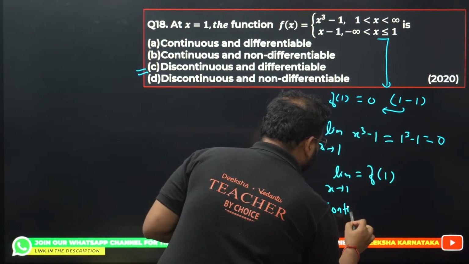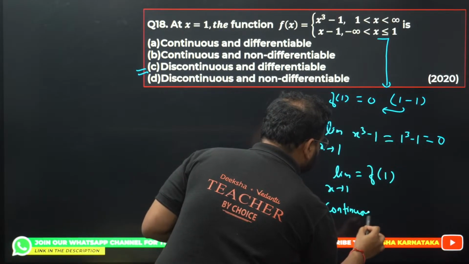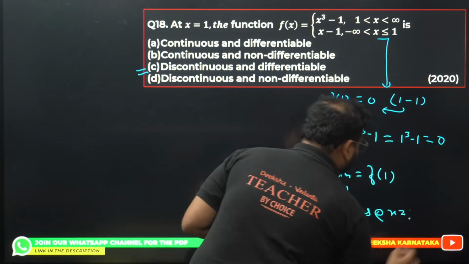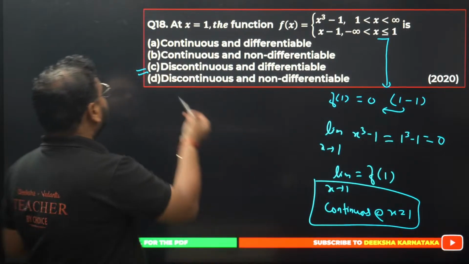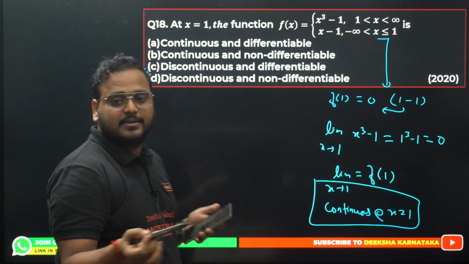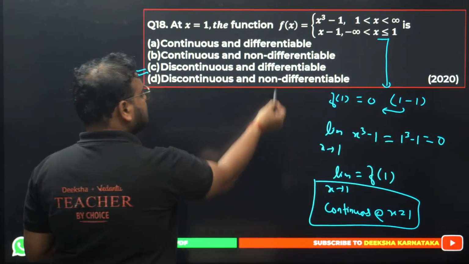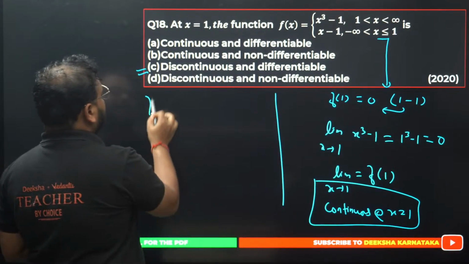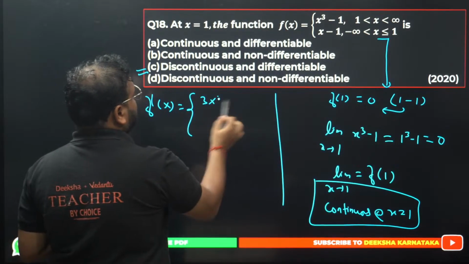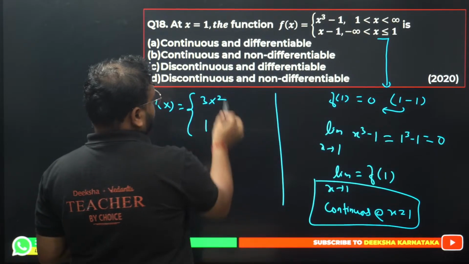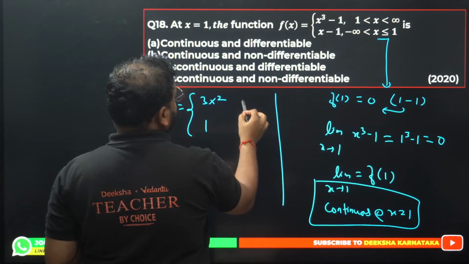It means it is continuous at x equals 1. So Alan, your answer is wrong. Please cross check. It should be continuous. We'll check for differentiability. For that we have to write what? F dash of x. Do this. You'll have here 3x square. You'll have here 1.